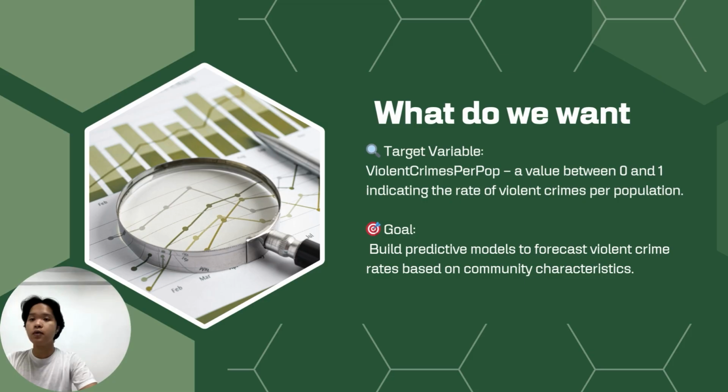So what do we want? The target variable is violent crimes per population, a value between 0 and 1, indicating the rate of violent crime per population. Our goal is to build a predictive model to forecast violent crime rates based on community characteristics.